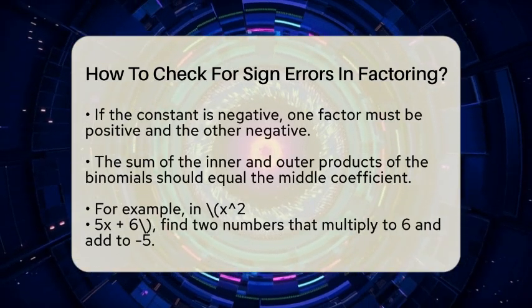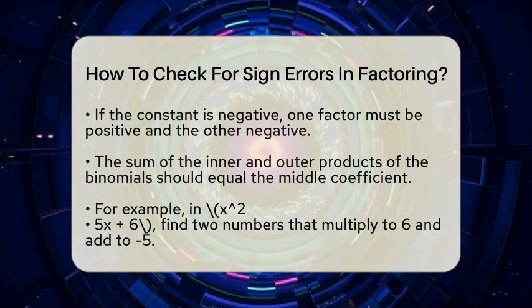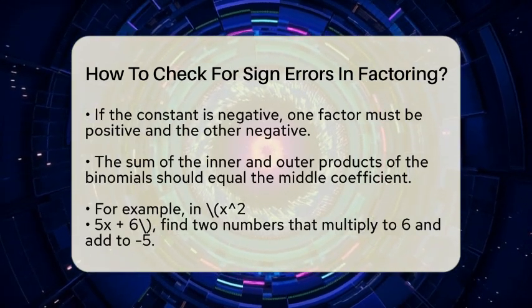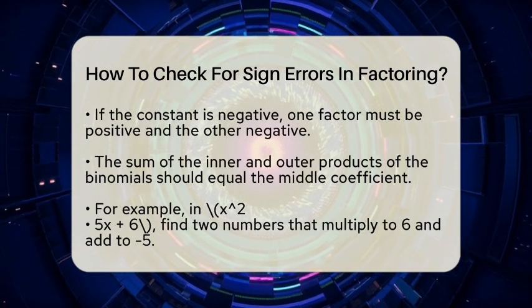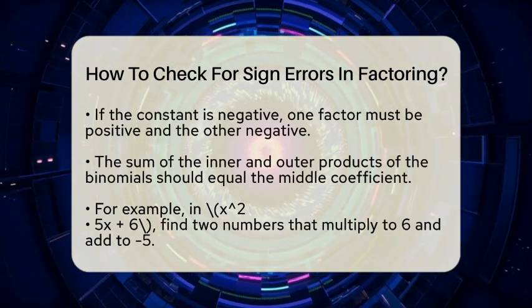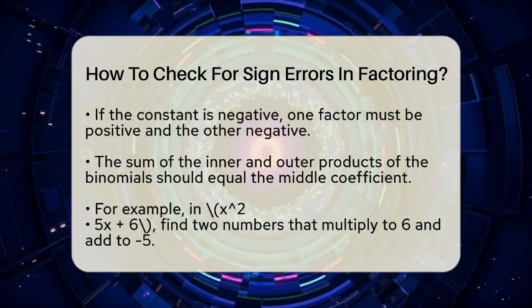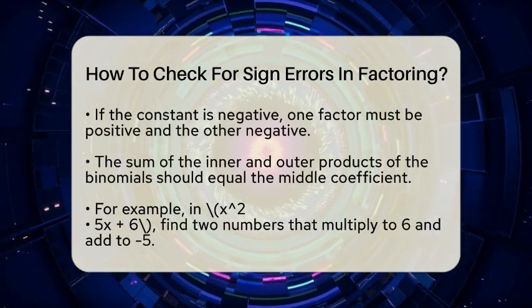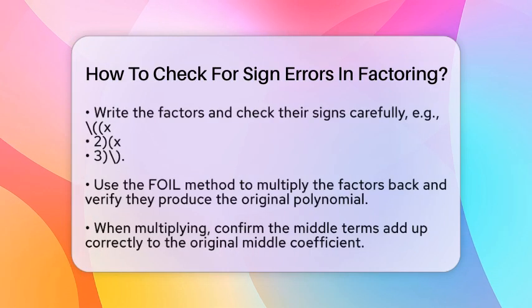Next, look at the middle term. The sum of the inner and outer products of the binomials should give the middle coefficient. For instance, in the polynomial x² minus 5x plus 6, you want numbers that multiply to 6 and add to minus 5. Those numbers are minus 2 and minus 3. When you write the factors as (x minus 2)(x minus 3), check the signs carefully.